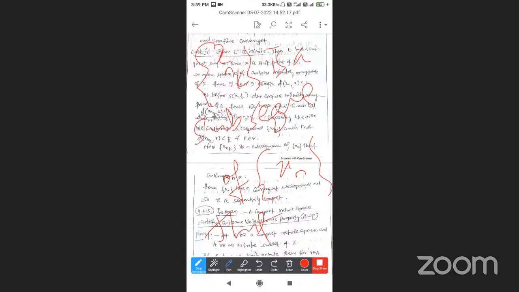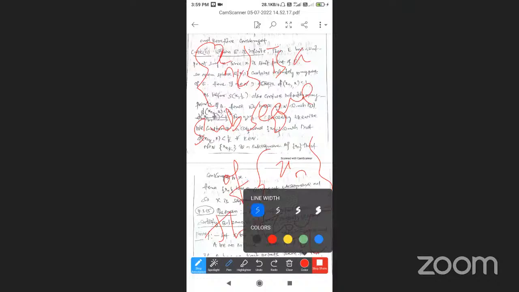Now the sequence x_{nk} is a subsequence of x_n, and that converges to x. What is the meaning? Look, d(x_{n1}, x) is less than 1, which means the subsequence x_{n1}...